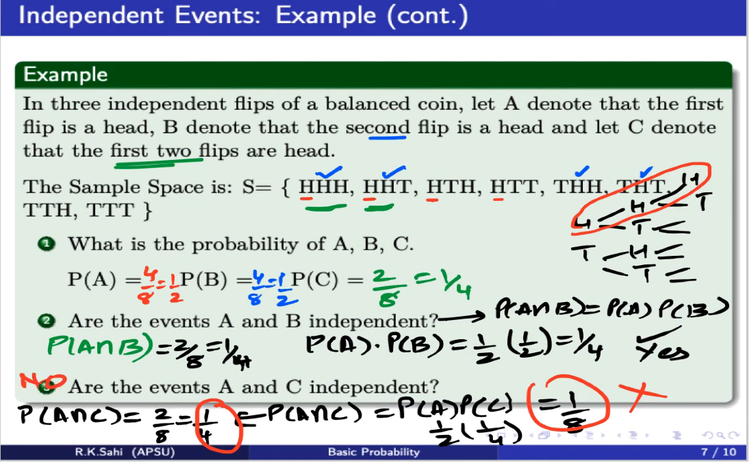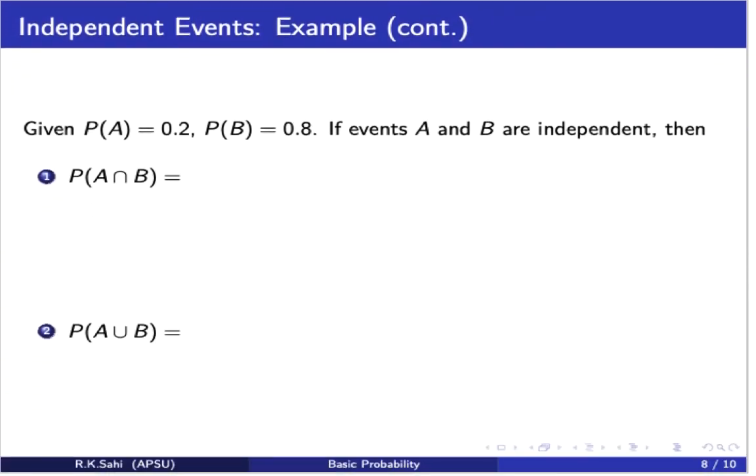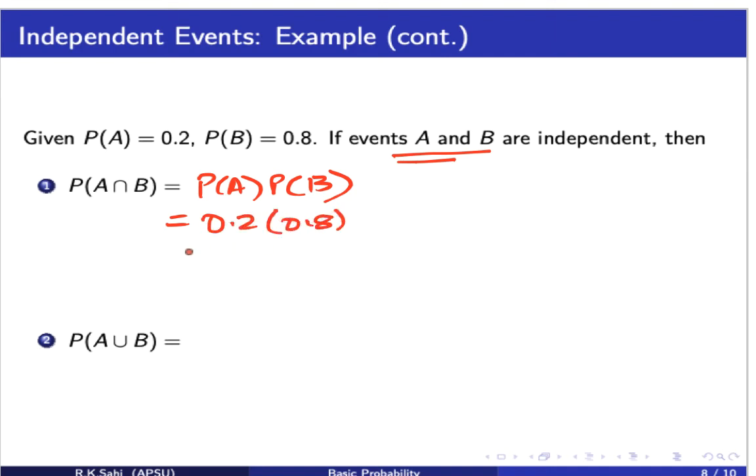Okay, let's look at some more examples of different forms here. Now here we are given a probability of an event A to be 0.2, probability of an event B to be 0.8. And we are given that these events are independent. So if the events are independent, what does that mean? Probability of A intersection B is nothing but probability of A times probability of B, which is 0.2 times 0.8, which is 0.16.